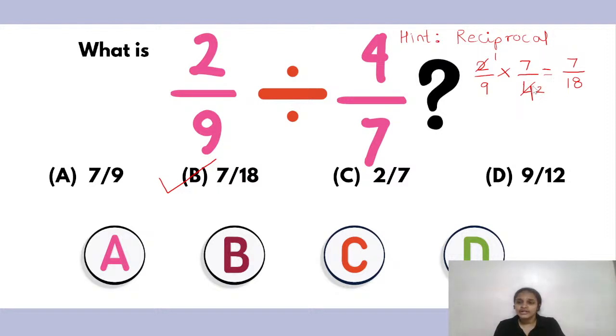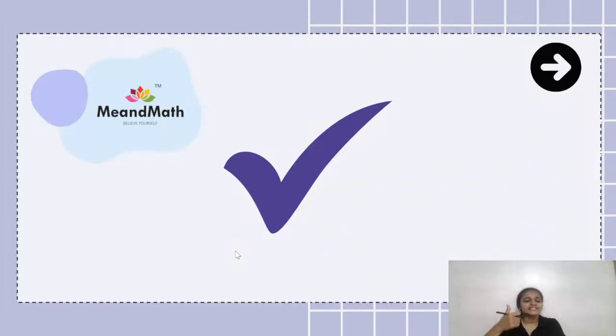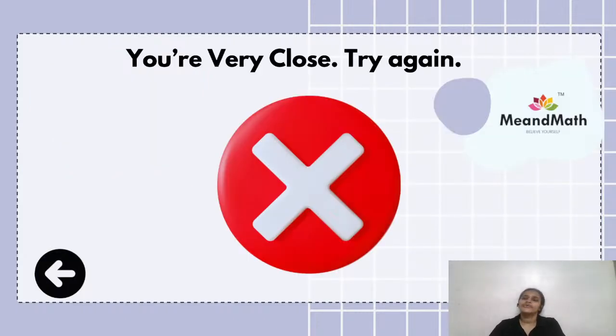As you saw here, after putting multiplication, I brought 7 in the numerator and 4 in the denominator instead. That is called reciprocal. The correct answer was B. It was a bit tricky, but if you know the concept of reciprocal well, then you can definitely solve it.